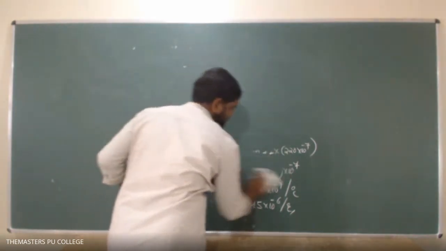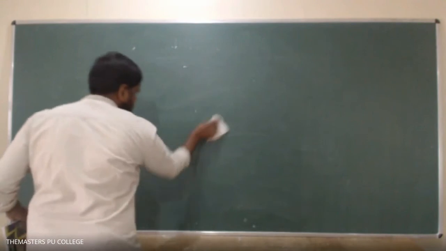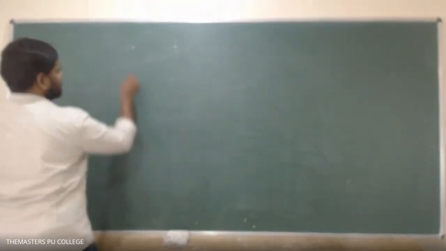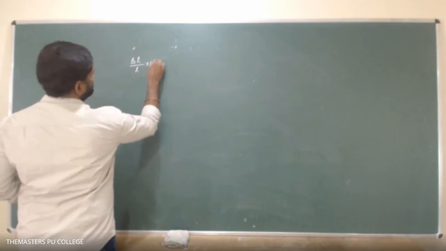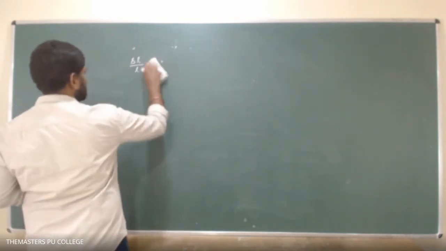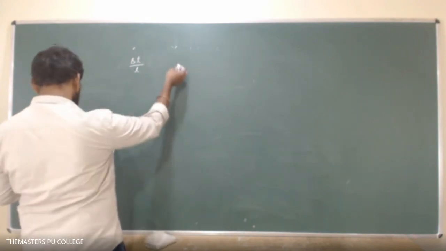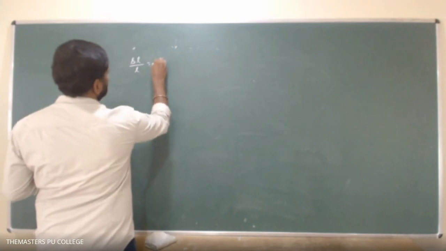So they are asking for the percentage increase in area. How to calculate this? What they have given is that the percentage, delta L by L into 100, that is, delta L by L, is equal to 0.1%.